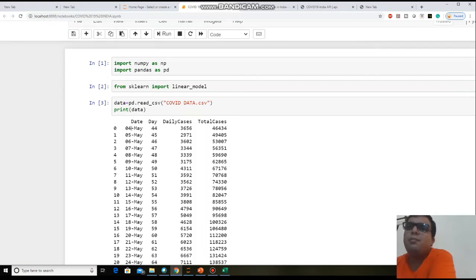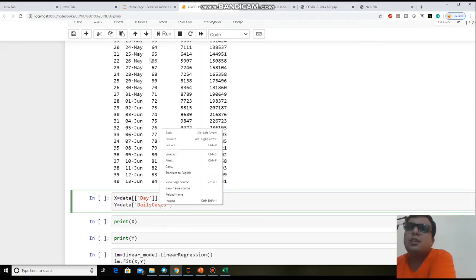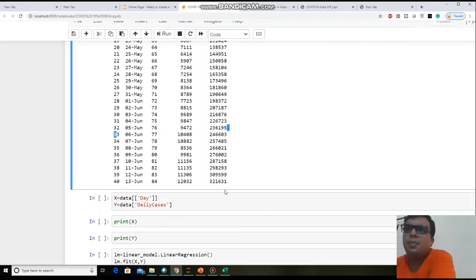This data contains numbers and strings, so you need to convert this data into numbers only, and then you can use it. So instead of using this date, I am just giving the day of lockdown. We are taking data from the 44th day of lockdown to the 84th day of lockdown. In the y we are giving daily cases. So just run this line.